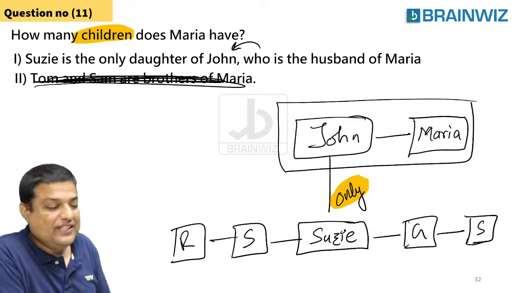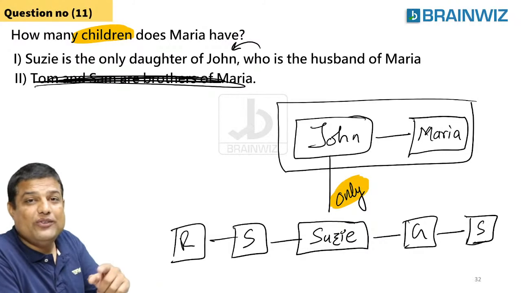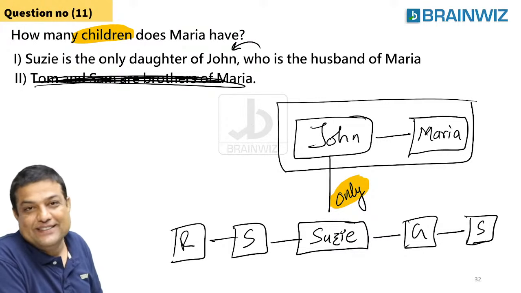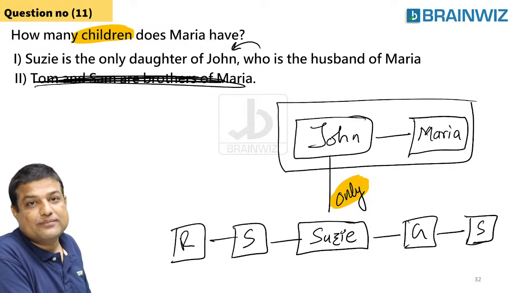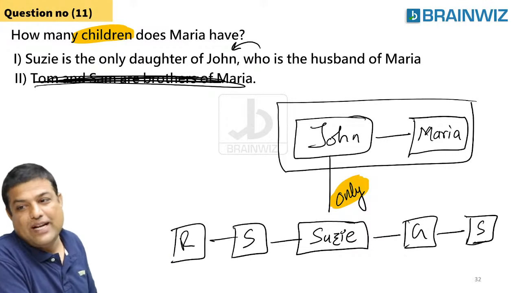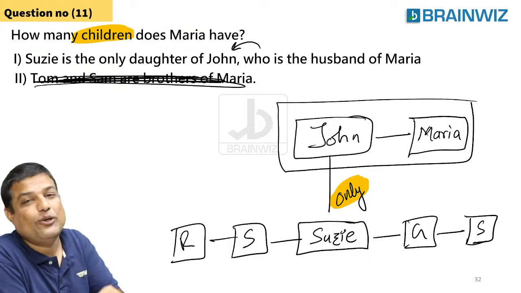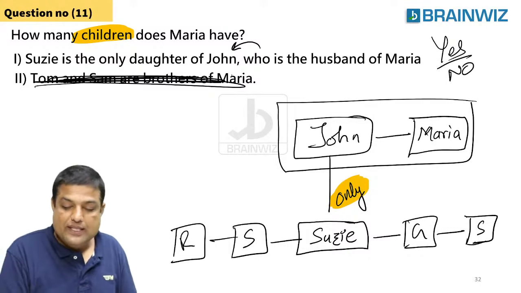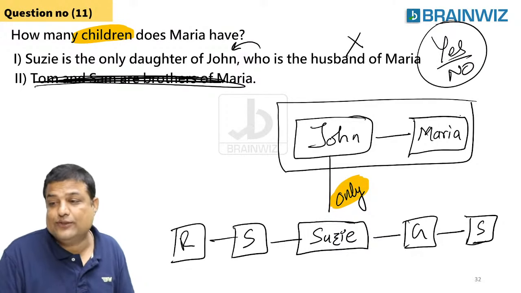Are you understanding, everybody? She's the only daughter. Check it out. She's the only daughter. Even I'm telling that she's the only daughter. How can you say that? How many children are there for Maria? How can you decide this? It may be that Susie has got many brothers also. Are you understanding? Say yes or no. I'm waiting for your reply. Say yes or no. Statement 1 is not sufficient, guys. Statement 1 is not sufficient. Say yes or no.